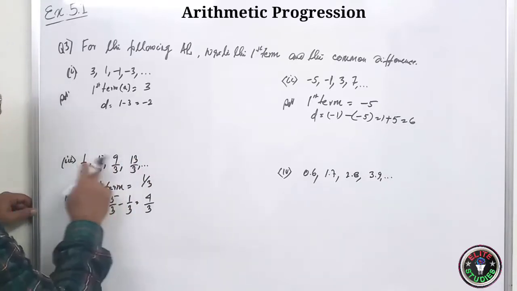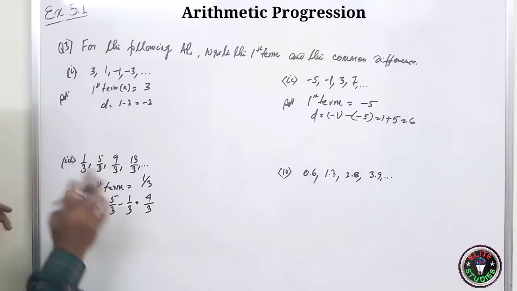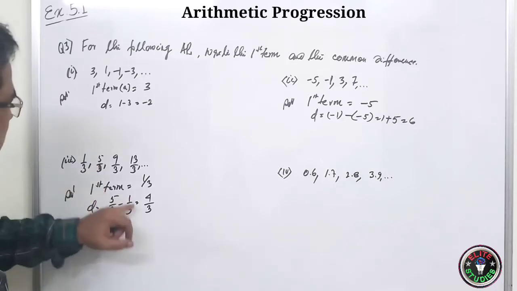So therefore no need to check all. Any one pair will do, but that should be subsequent. Don't subtract this from this, like this; not only subsequent, you take. Okay, so 5 by 3 minus 1 by 3 here.